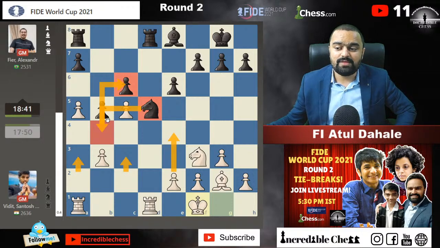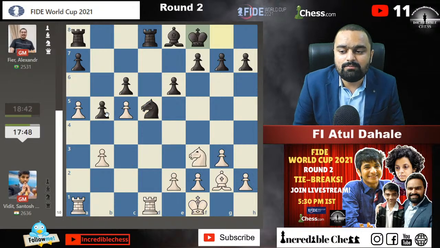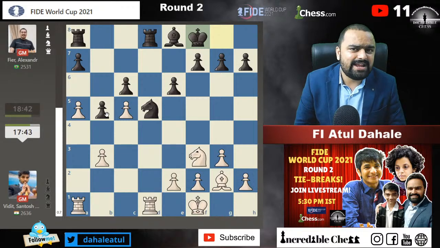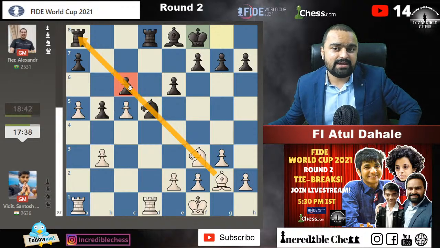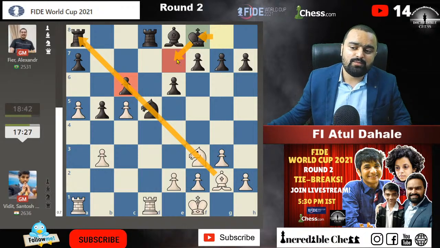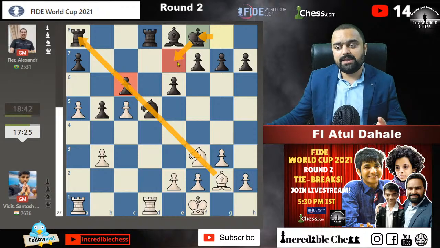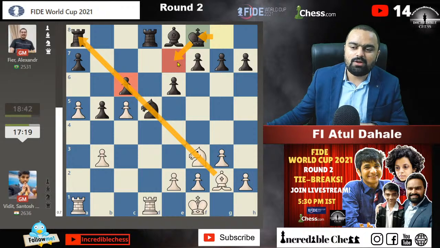So maybe he is hoping that e4 will be played on the board. But as far as I am concerned, I feel black is definitely under a little bit of pressure here. White is having some edge, a slight edge. His bishop is quite stronger than the opponent's bishop, because it is always there to hit the c6 pawn. The knight on c6 and the d5 pawn are there, but how long is it going to be there? Okay, black is trying to get the king to the center, because that's what we do whenever it comes to the endgame. The king is the most powerful piece and we have to bring the king to the center. So both players are following a very normal strategy here.